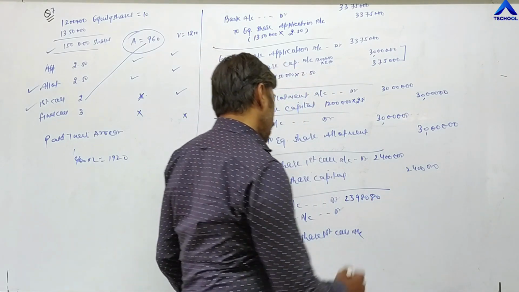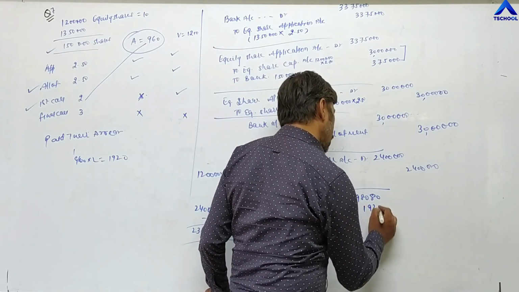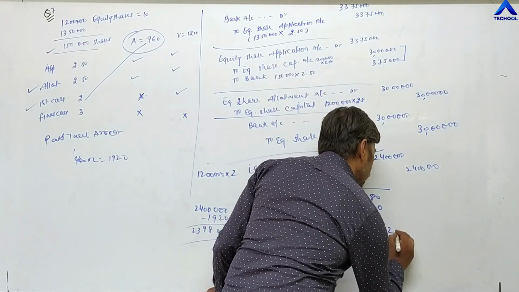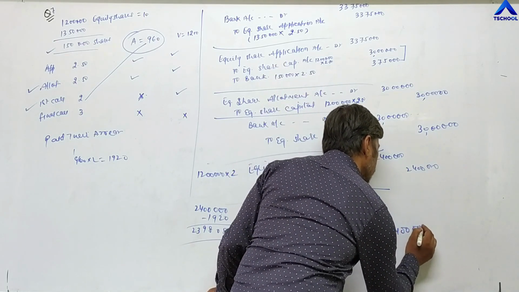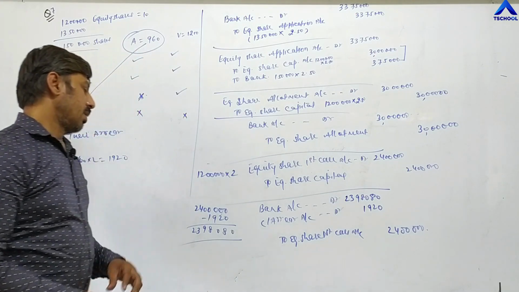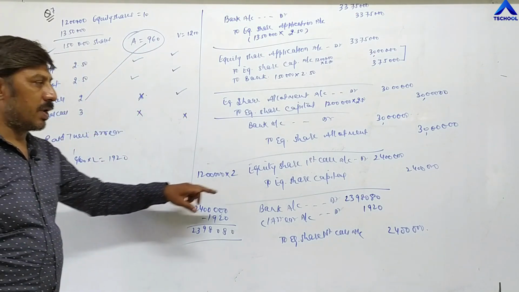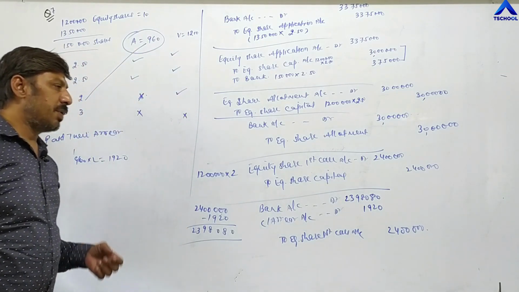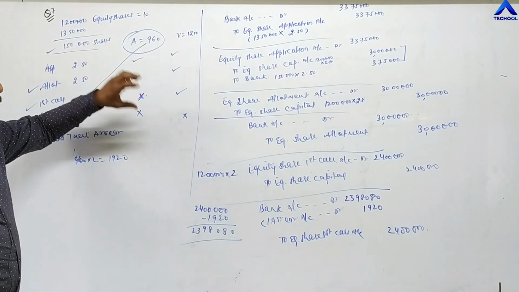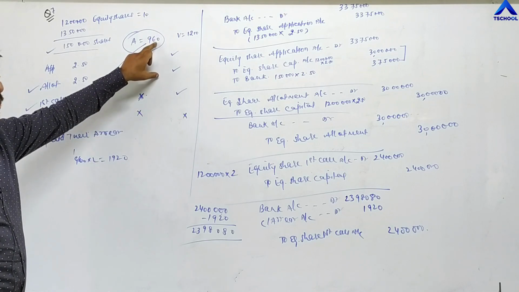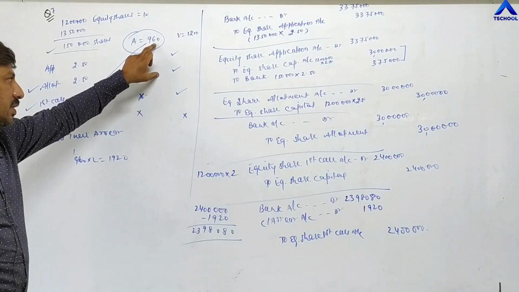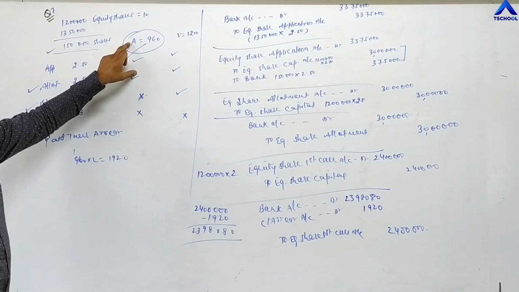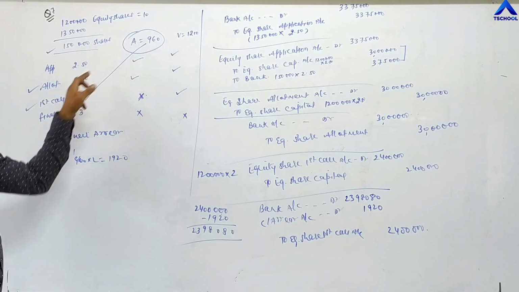And calls in arrear is 1,920 rupees. Total it becomes 24 lakh rupees. The total money the company has to receive is 24 lakh at the time of the first call, but out of 24 lakh, the company is not receiving some amount on 960 shares held by Aishwarya. She has not paid the first call of 2 rupees.